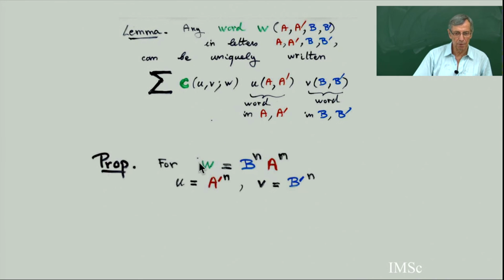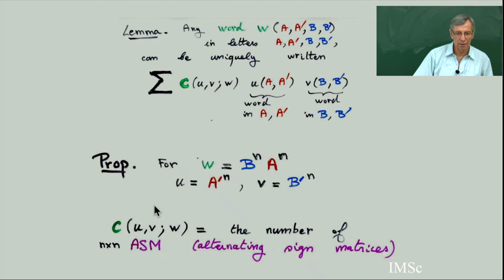And I claim that proposition, starting from W equal B power n, A power n, putting U equal A prime power n, V equal B prime power n, I claim that the coefficient C of U, V, W, with U, V, W equal exactly this monomial, is the number of n by n alternating sign matrices.